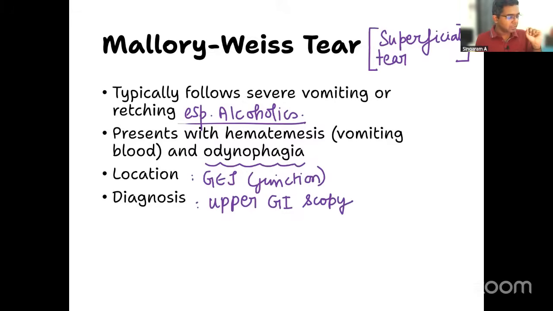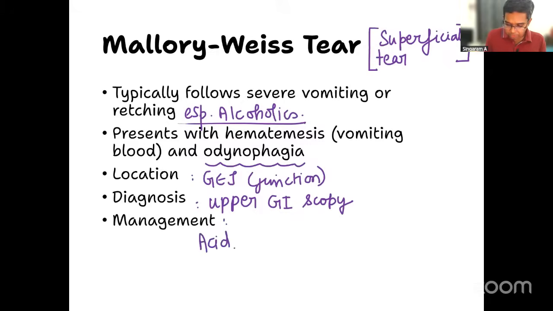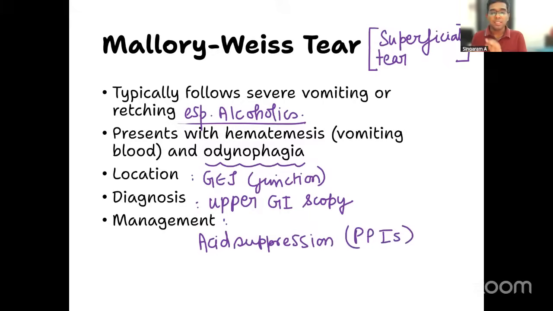That is how you make a diagnosis. This is a condition which is usually self-limiting. So all that you need to do is acid suppression, say for example, with a proton pump inhibitor, and just observe the patient because it's usually self-limiting. These are the different points about Mallory-Weiss tear which was fitting into our question also.